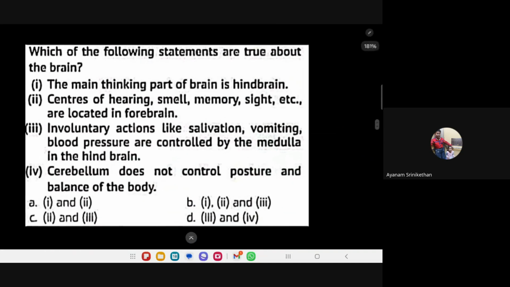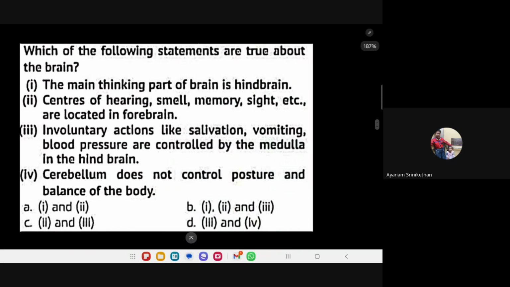Okay, children. See this question. These are mostly asked questions, and there is a chance of these questions being asked in your board exam 2025. Which of the following statements are true about the brain? Main thinking part of the brain is hindbrain. Correct? False. It is false.